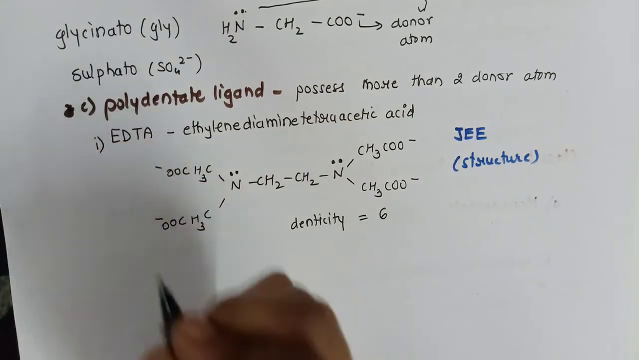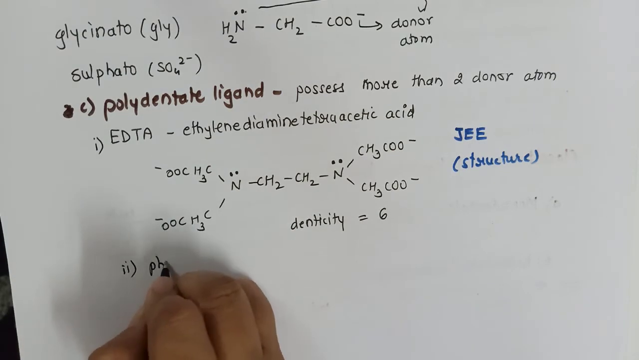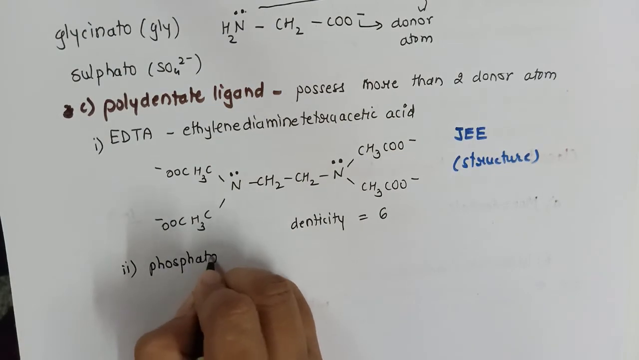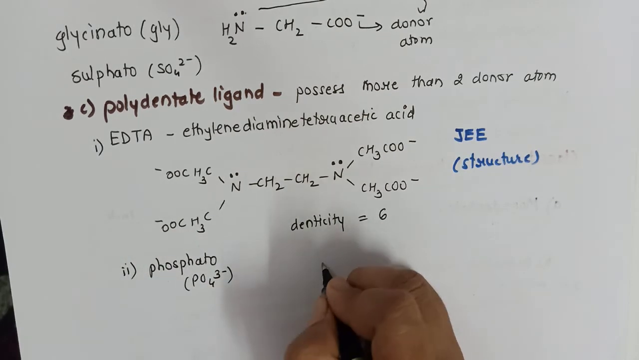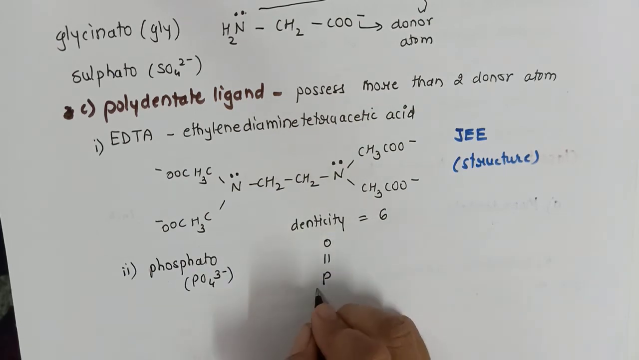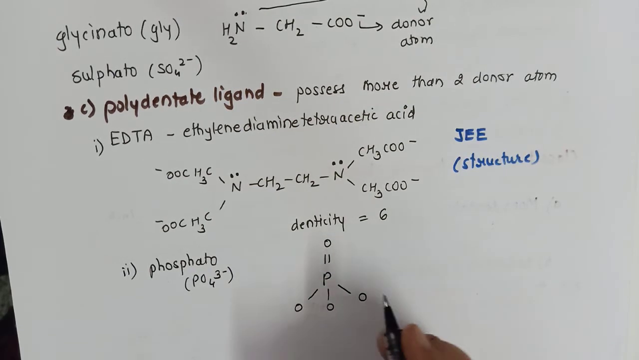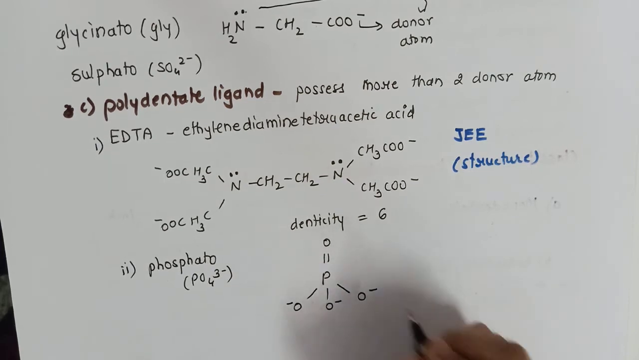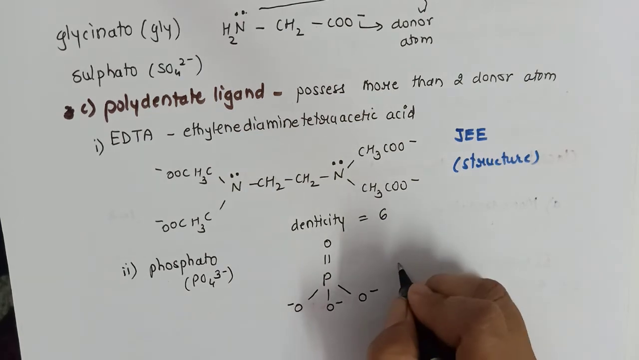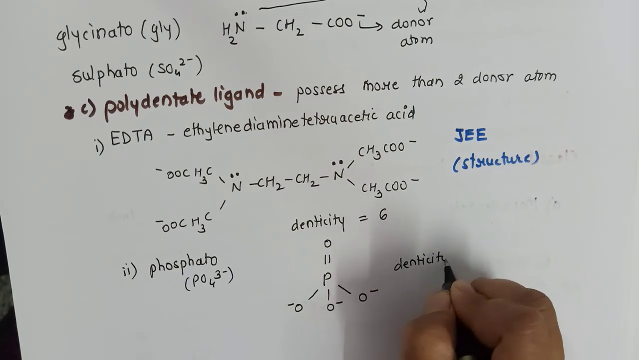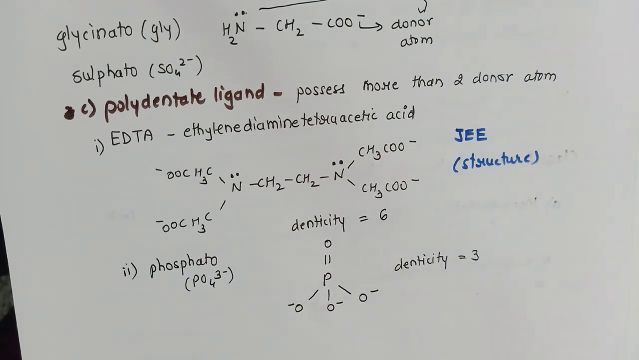So this was the first example. The second example is phosphato, PO4 3-. Let us discuss its structure. Phosphorus is attached to 3 oxygen atoms, 1 double bond and 3 single bonds. Singly bonded oxygen atoms will carry 3 charges. So what will be the denticity, or how many electrons can be donated, or how many binding sites? 1, 2, 3. And therefore denticity is equal to 3.